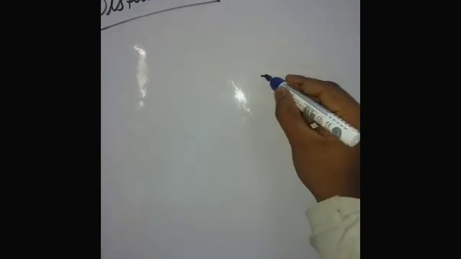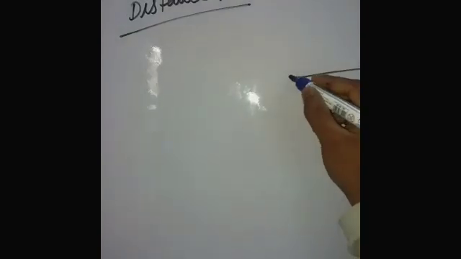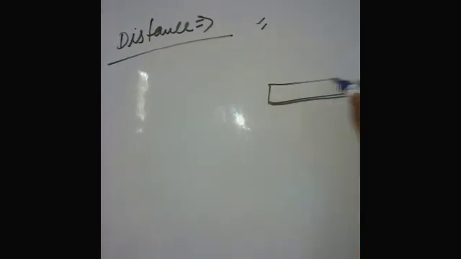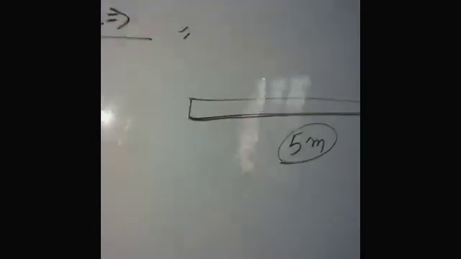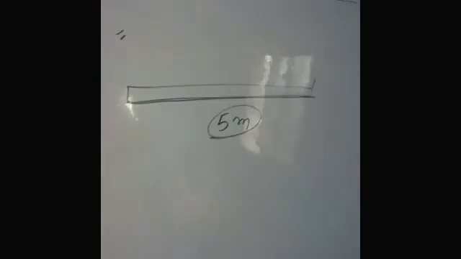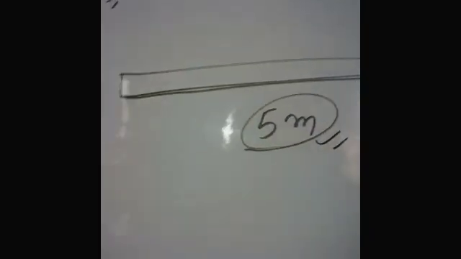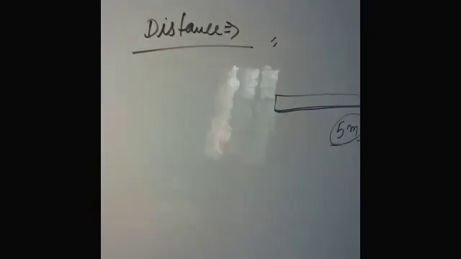If a man covers a path whose length is 5 meters, then the distance covered by this man is 5 meters, because the definition of distance is the length of path covered by an object.